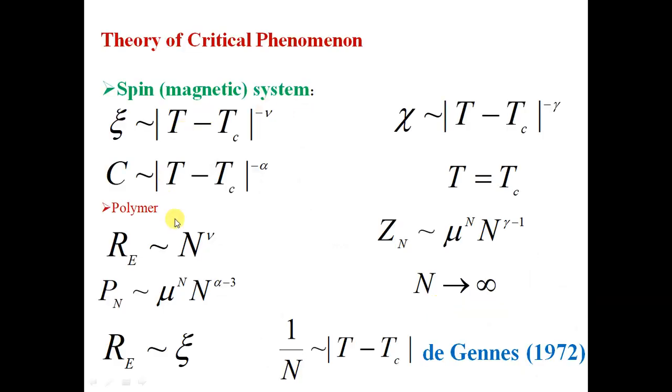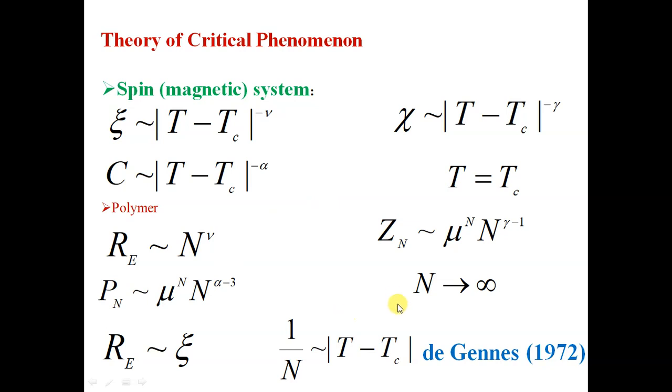So a polymer chain is a critical object. This analogy was drawn by P. G. de Gennes, who got the Nobel Prize in 1991 for his contribution in the field of polymer systems. In the case of a spin system, near the critical point we have correlation length divergence with exponent nu, specific heat divergence with exponent alpha, and susceptibility divergence with exponent gamma.